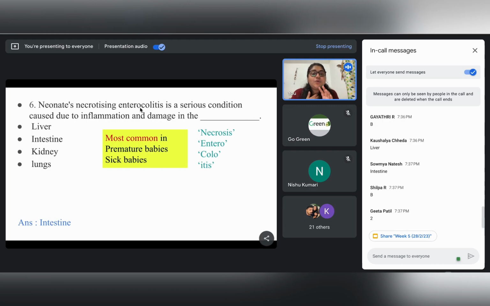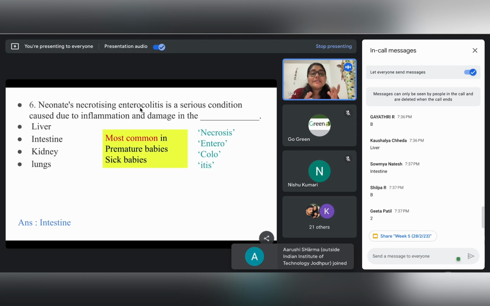So it is related to any part of the body, that is inflammation in that part of the body, right? So, if we consider necrotizing enterocolitis, this is a condition in which there is severe inflammation and cellular or tissue damage or tissue death in the intestine of the neonates or the infants. As we have seen, if the baby is not being breastfed properly or proper nutrition has not been given from the first hour after delivery, these might make the baby predisposed to different kinds of GI diseases.